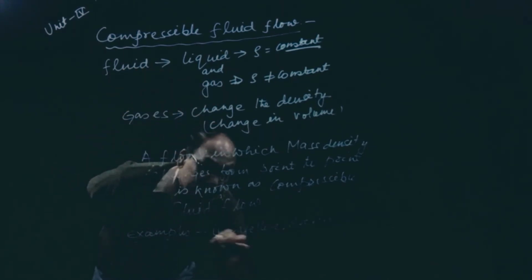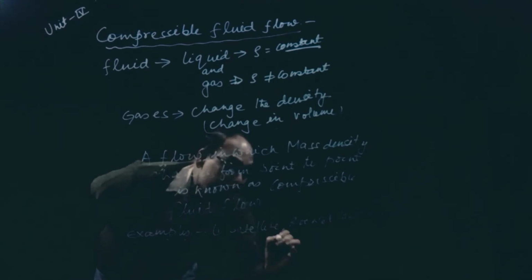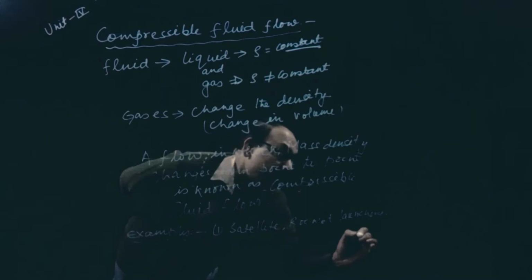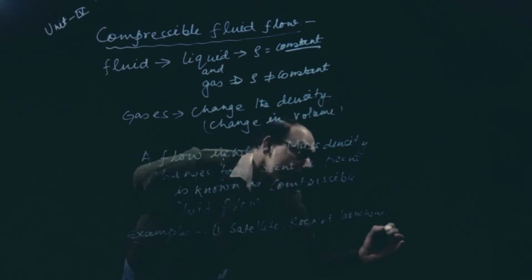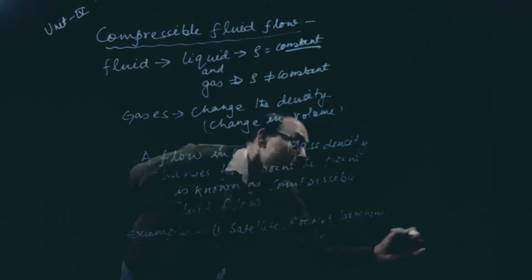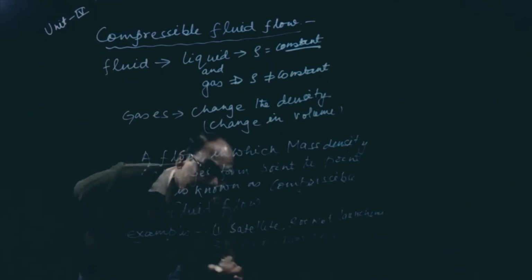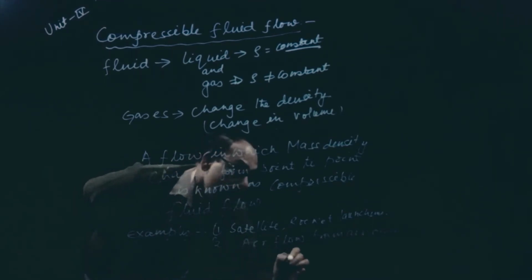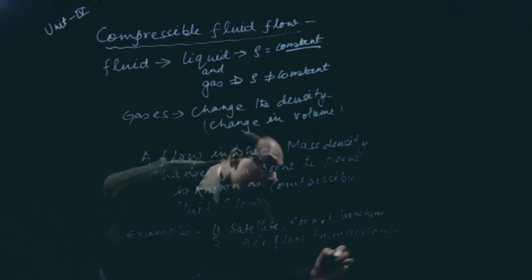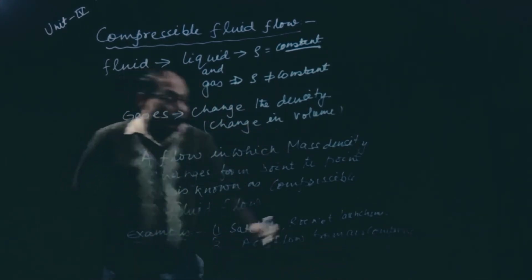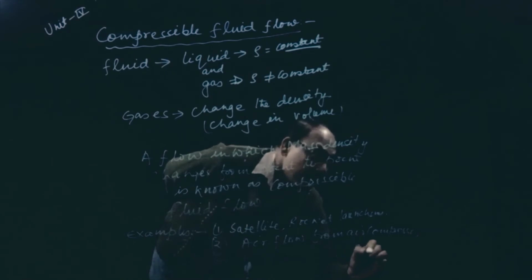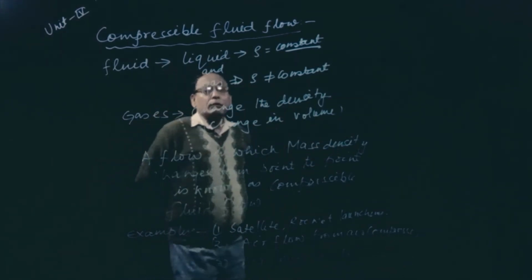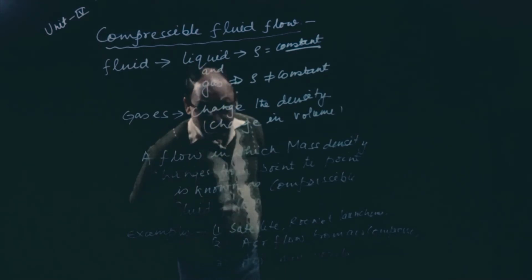Another is air flow from an air compressor. Number 3, air from a nozzle or orifice. Here we are going to discuss only air.